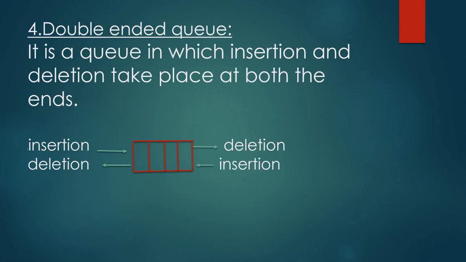Fourth one, double-ended queue. In a double-ended queue, insertion and deletion happen from both ends. That is, we can insert at both ends and we can delete from both ends. That's why it is called a double-ended queue.